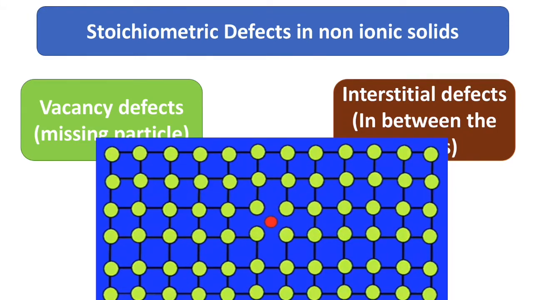On the other hand, in interstitial defects, some particles occupy the interstitial site in the crystal. That is, you can see over here a new particle which has occupied the space in between the spaces, and it has changed the structure, but the entire stoichiometry is maintained at the same level. There is no change in any of the structure. So this interstitial defect will lead to the increase in the density of the crystal. Hence, the mass of the crystal is increased due to the addition of particles, but the volume remains unchanged, so the density increases.